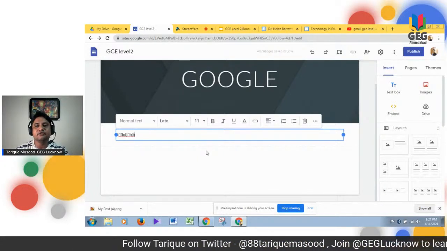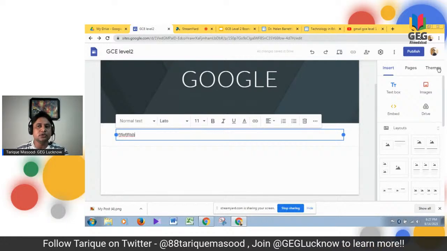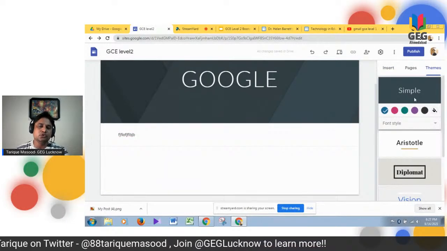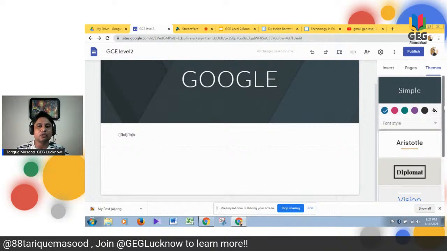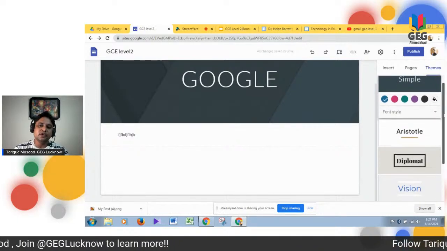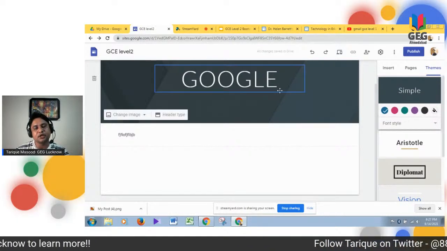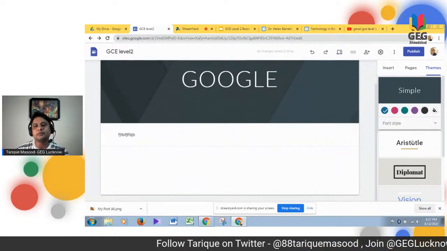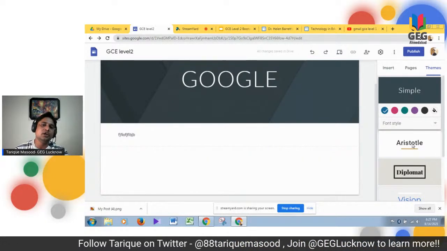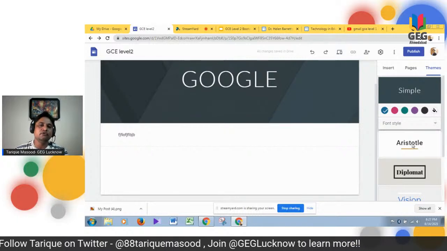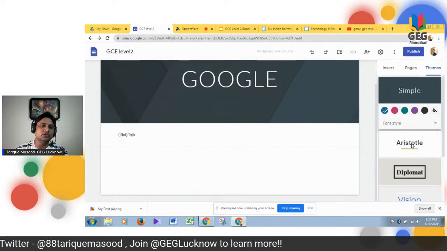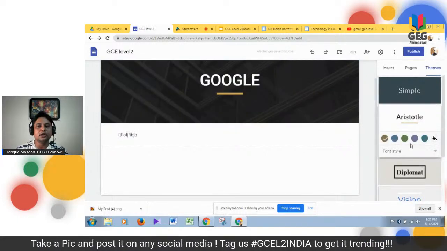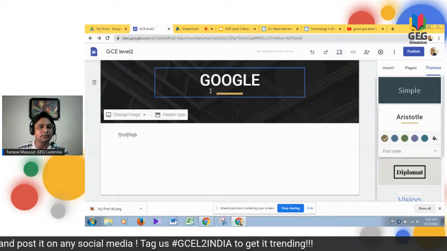Now, the last and foremost important thing is going to the themes option. When you go to your themes, you see that there are various options. This is the theme that is right now on my screen, titled Simple. Let's say I give you a challenge to make the page with the theme Aristotle. What you need to do is click Aristotle and see how easily the theme appears.